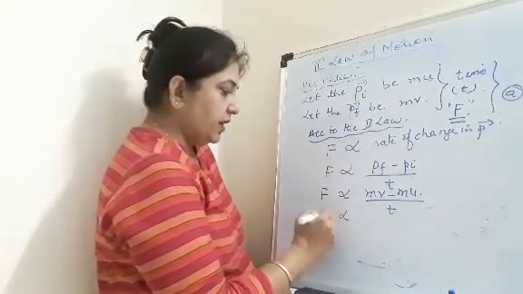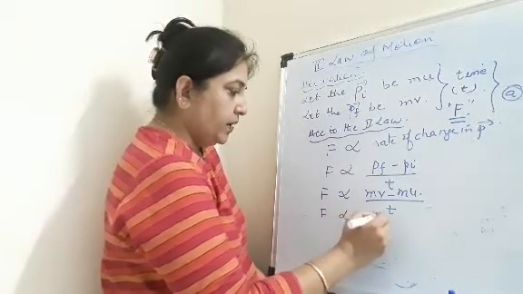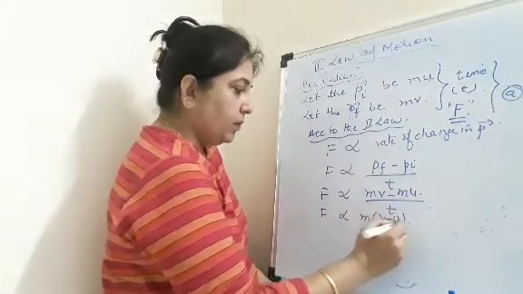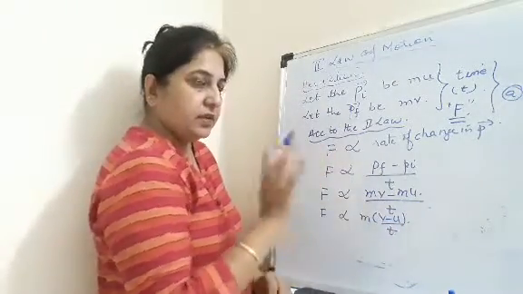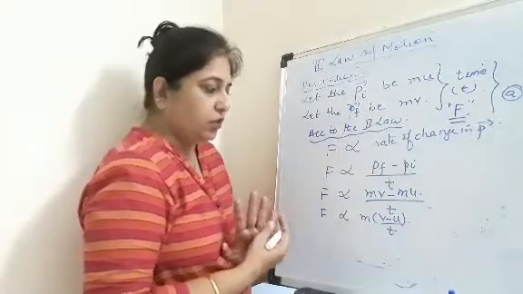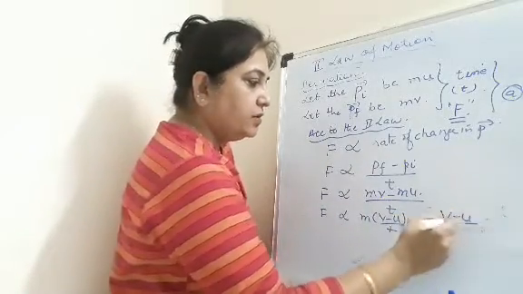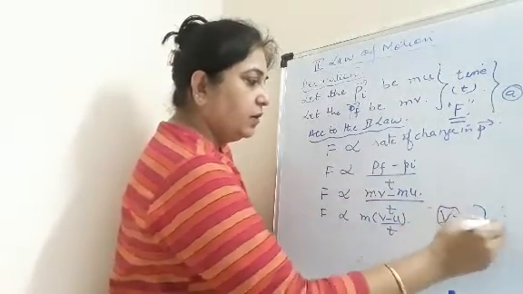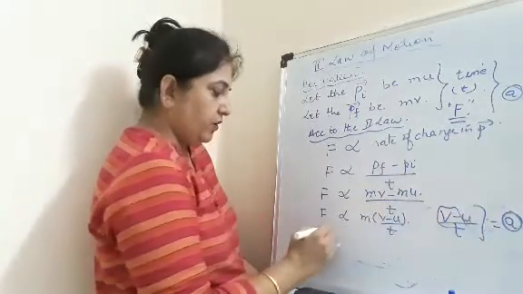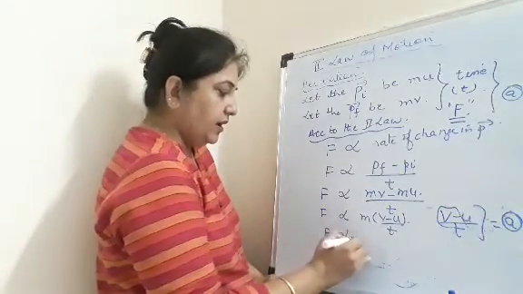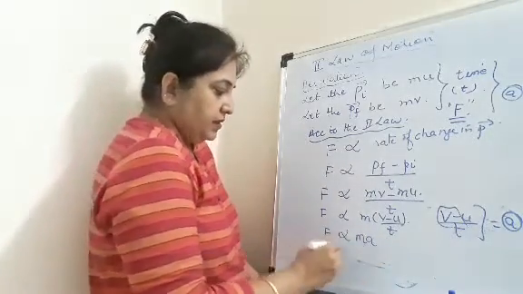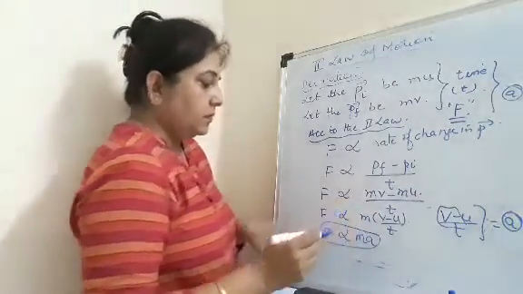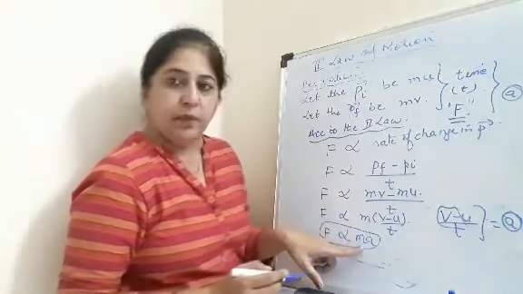Now I will take out M common, V minus U upon T. As you know from the previous chapter, motion, V minus U upon T is equal to what? A. So, I can write F is directly proportional to M into A.